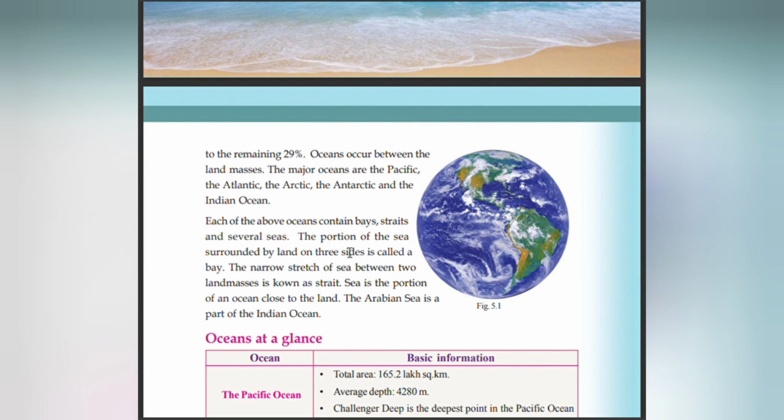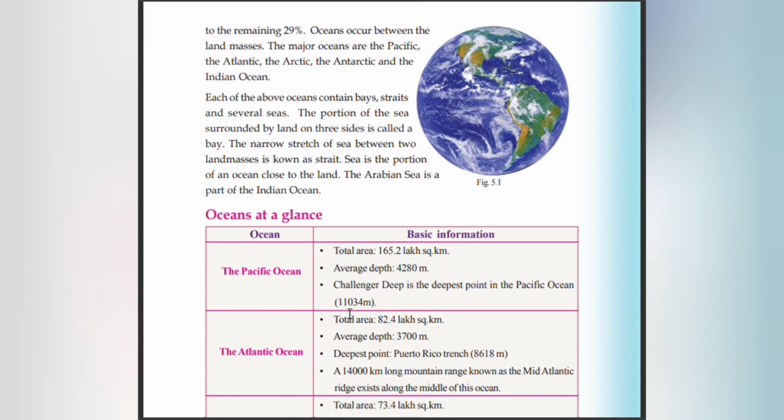Each of the above oceans contains bays, straits, and several seas. The portion of the sea surrounded by land on three sides is a bay. The narrow stretch of sea between two land masses is known as a strait. Sea is the portion of the ocean close to the land. Arabian Sea is a part of the Indian Ocean.